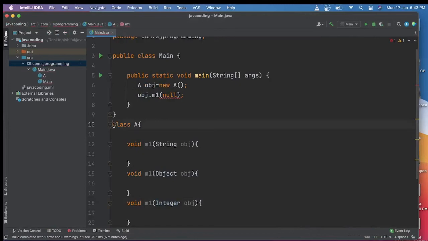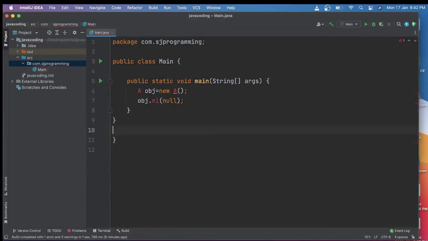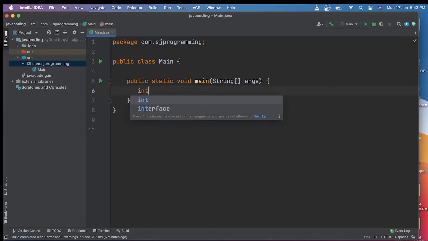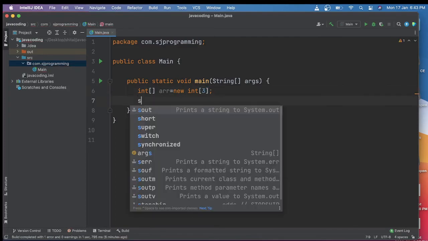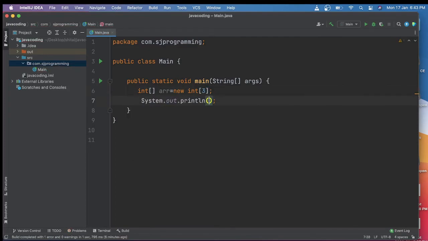So now let's remove everything about this A class, and inside this main method directly we will create one integer array equal to new int with size 3, and in System.out.println we will try to access the third element. So array of 3.